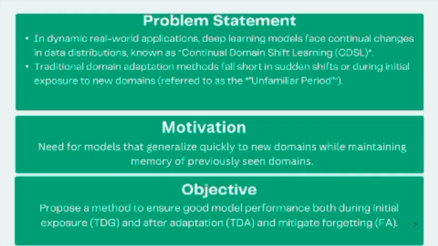domains. And to do so, we are evaluating our model based on three main metrics, namely TDG, which is the target domain generalization, mainly to evaluate the model during the unfamiliar period, and TDA, namely target domain adaptation, which is the after adaptation period. And to mitigate the forgetting, we use the forgetting alleviation metric. This is the brief overview of our measuring metrics.